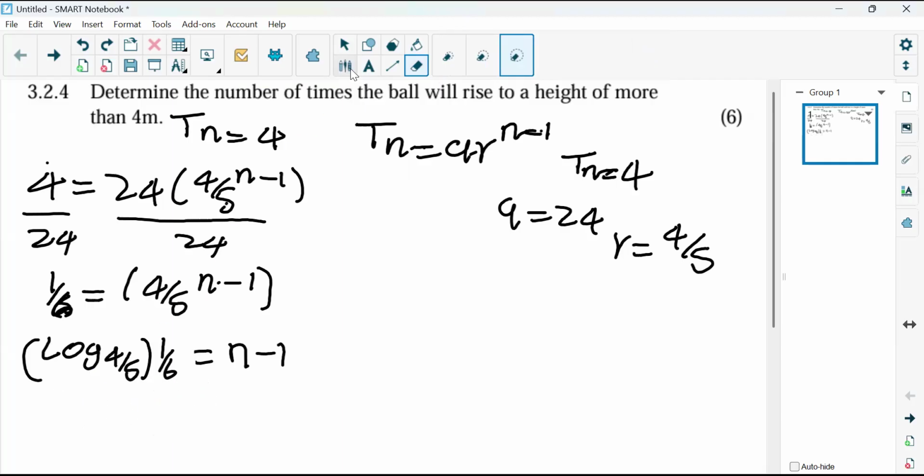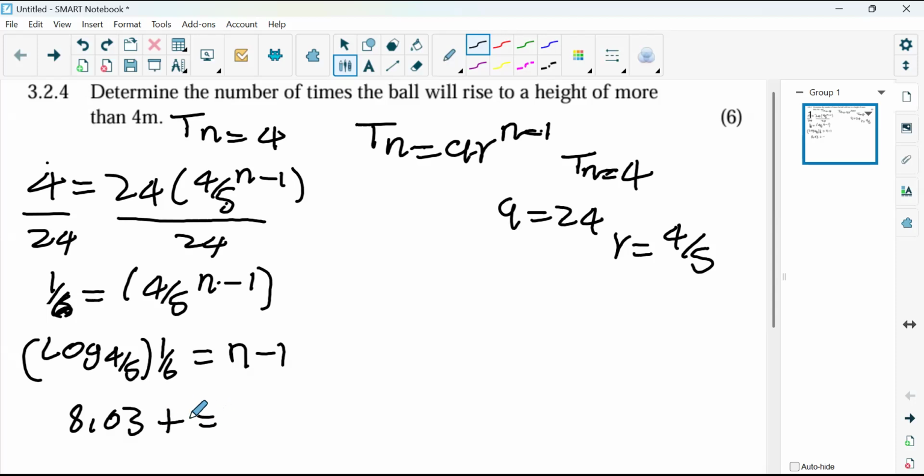So we're going to take the minus 1 to the other side. Now just add it so that we don't have many steps. So n is going to be equaling to, if n minus 1 is negative, when it jumps the equal sign, it becomes positive. So we're going to have 8,03 plus 1 giving us 9,03, which means our n is equivalent to 9,03.